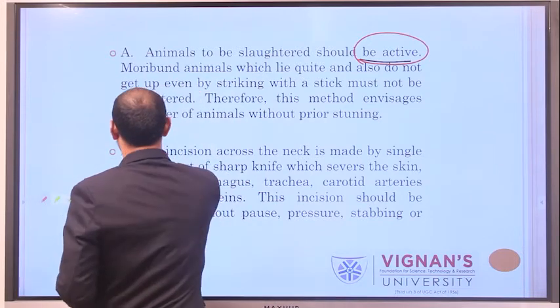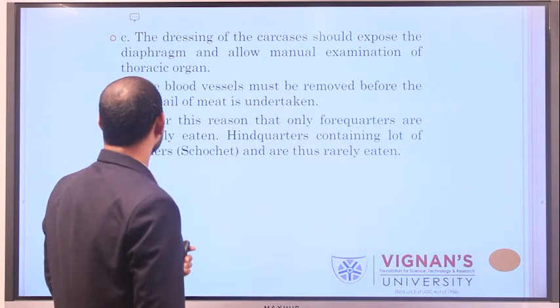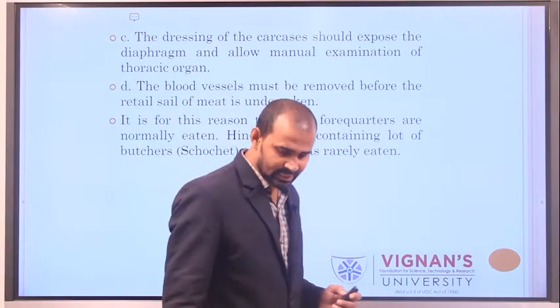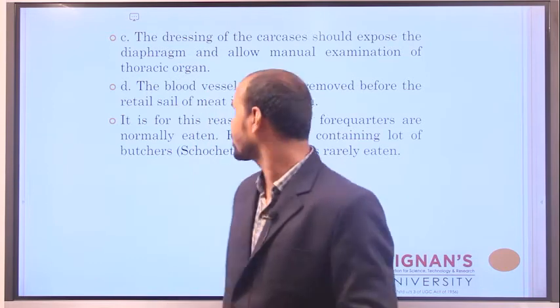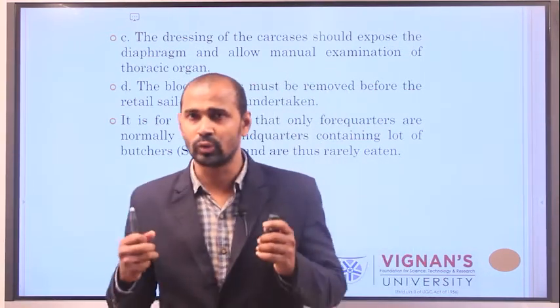Next one is the dressing. After cutting the neck portion, the carcass should be dressed and the diaphragm exposed.